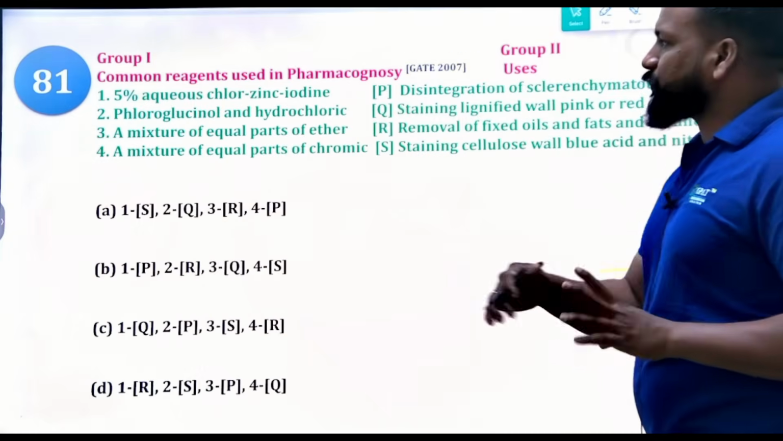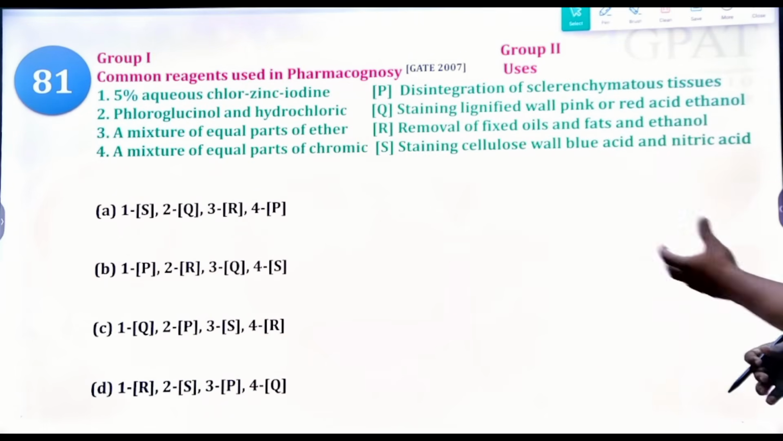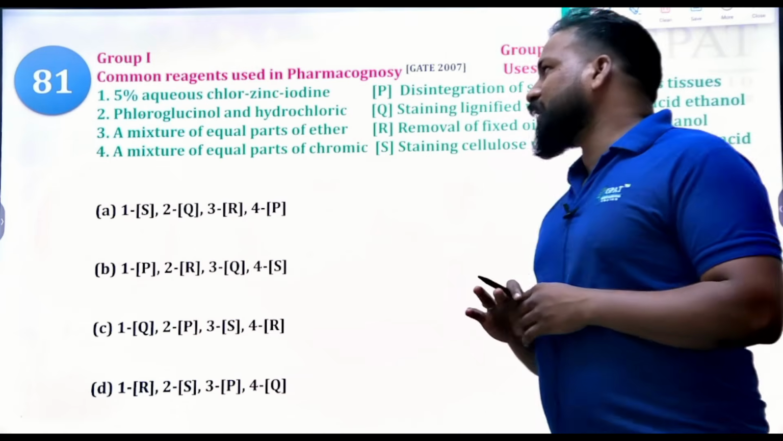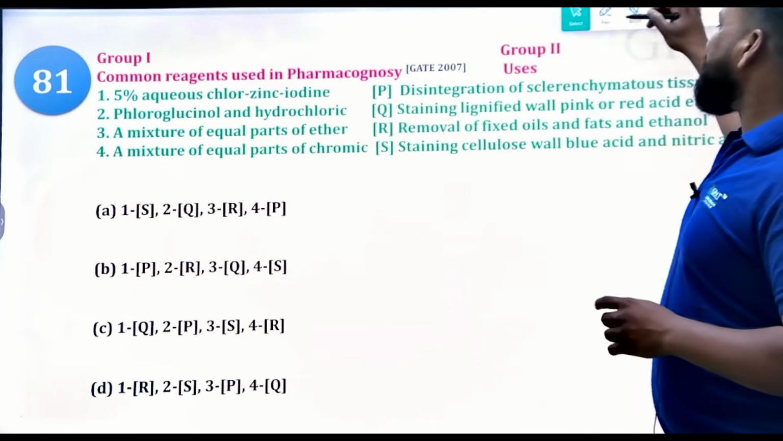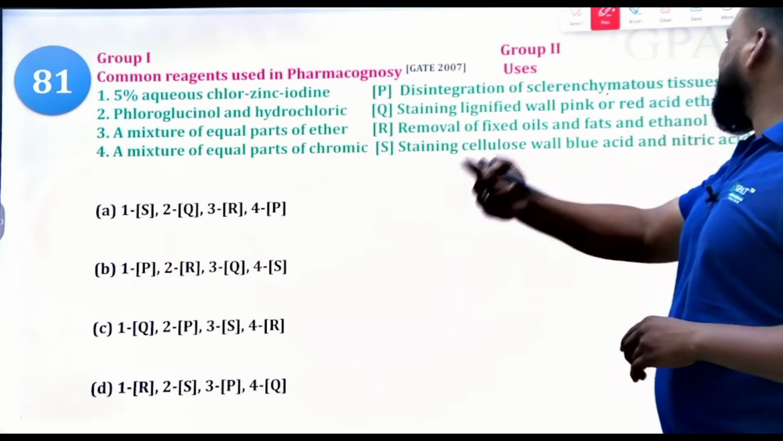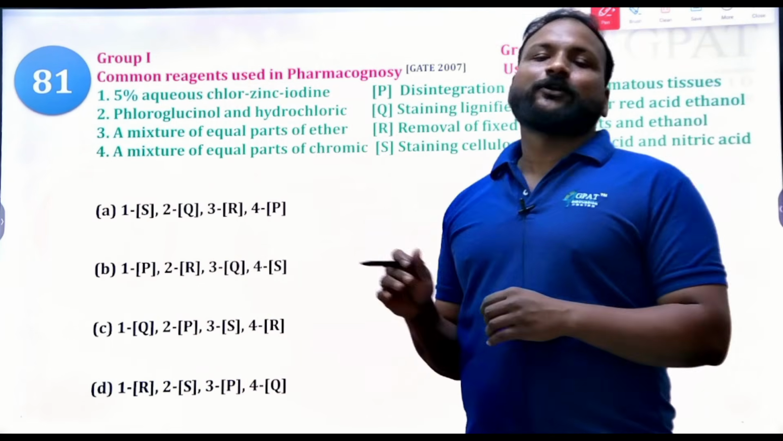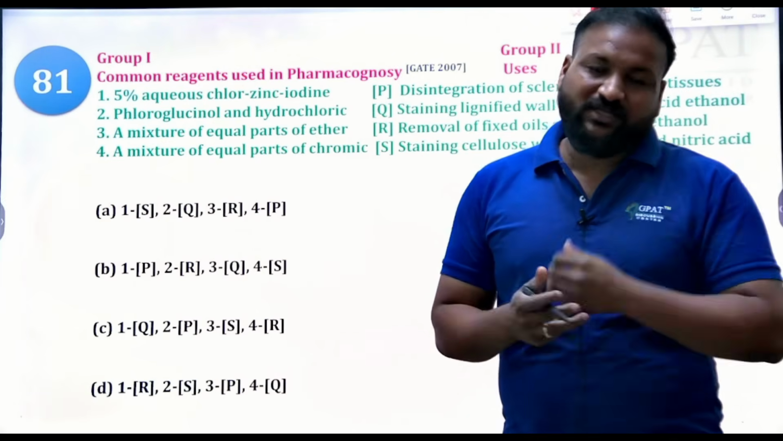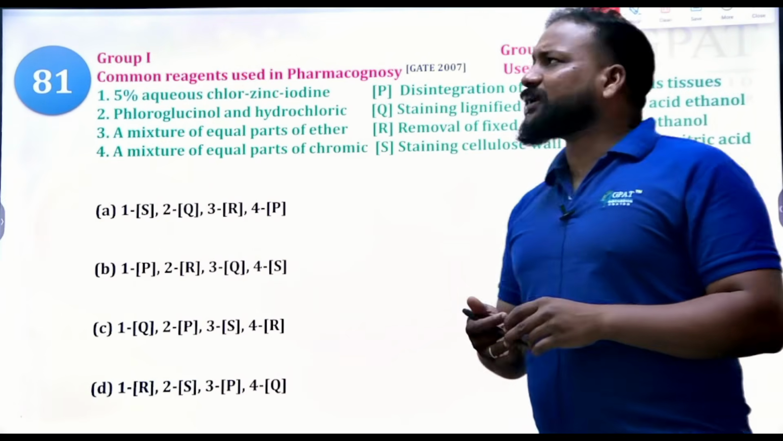Yes, 94,000 spores. Next, group 1 contains common reagents used in pharmacognosy, and group 2, what is the purpose of using those things? From that we can easily find out. If you know one already, the question is already repeated. Phloroglucinol and hydrochloric acid for lignin, lignified tissues, for hardened tissues, right? So with that you can find out the right option.